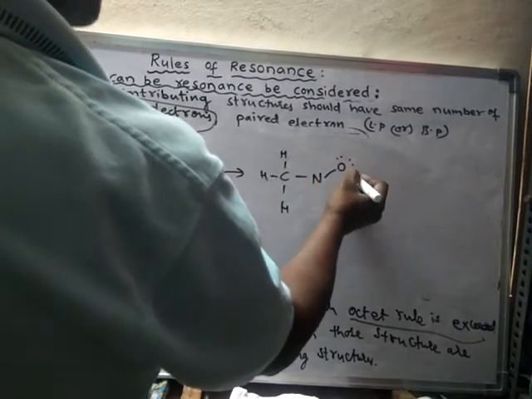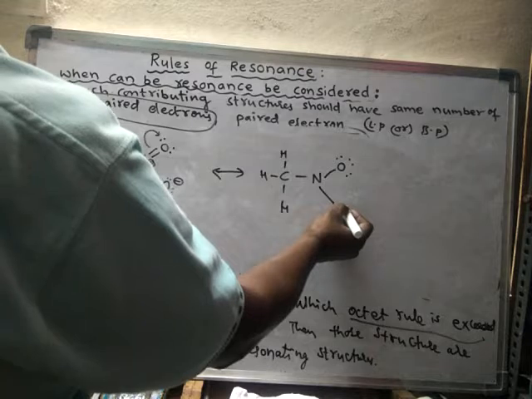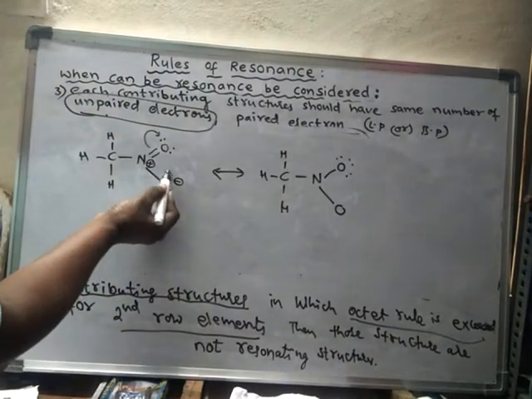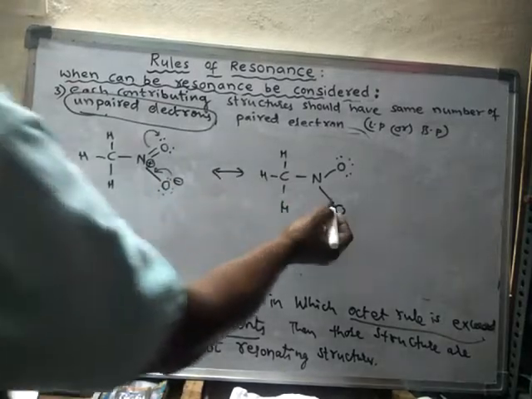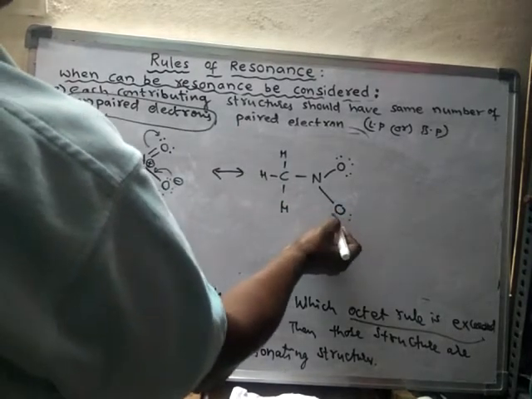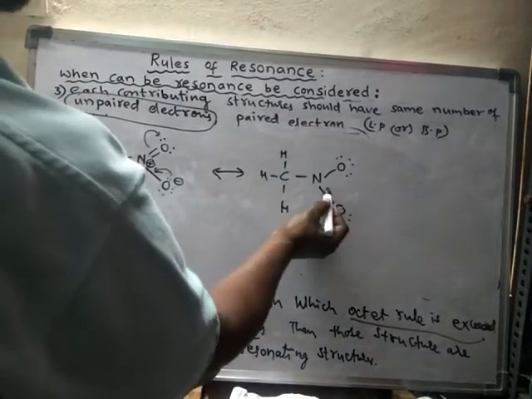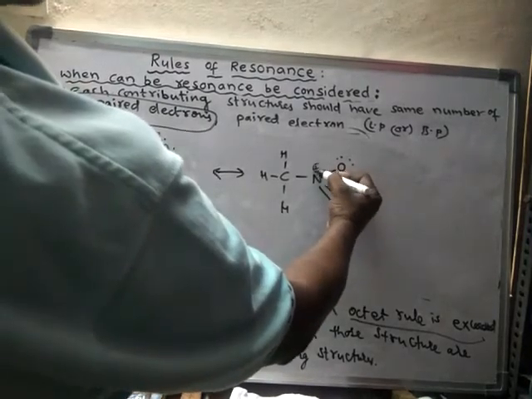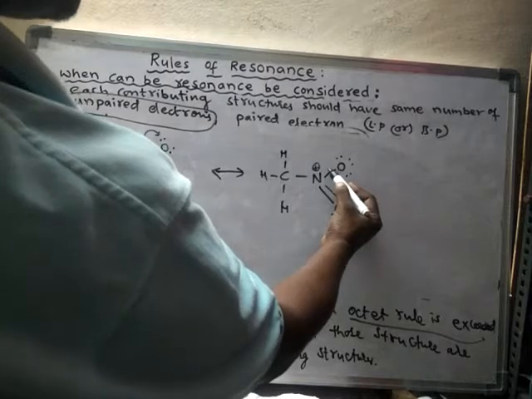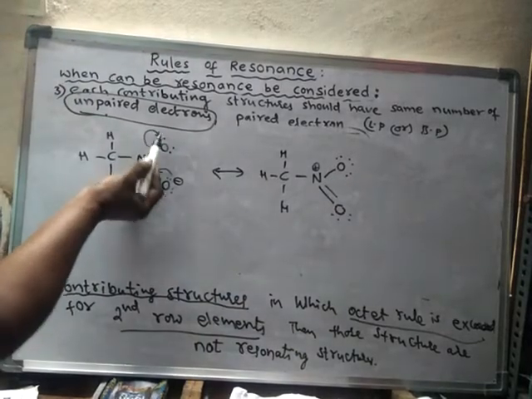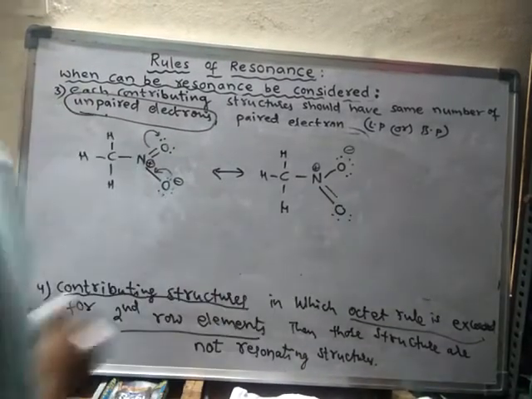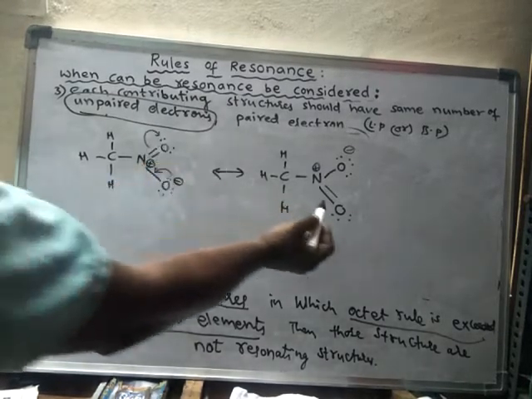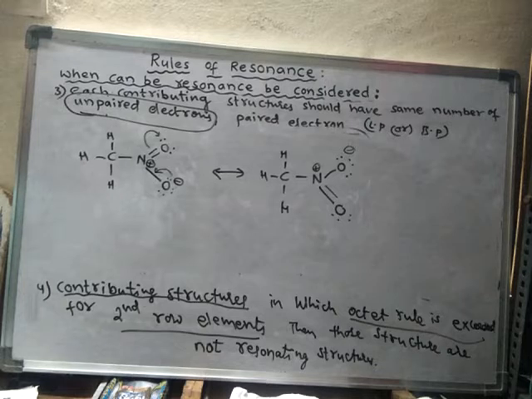Here this pair of electrons will shift here, so that only 4 electrons are left over here, and a double bond is formed. Now nitrogen gets a positive charge because this pi bond is shifted here, so this oxygen gets a negative charge. So this structure is formed.